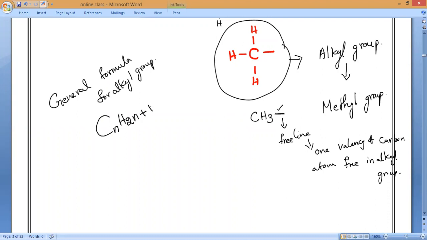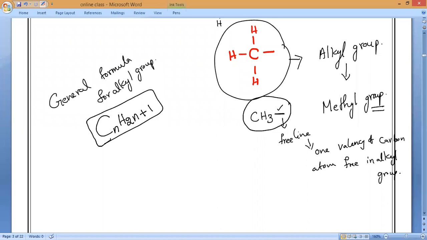If I add plus 2 it is balanced; it is not balanced, one valency is remaining. That is why plus 1. Is it okay, everybody? So that is the general formula of alkyl group. The only alkyl group we are going to use in our class 10 is the methyl group.